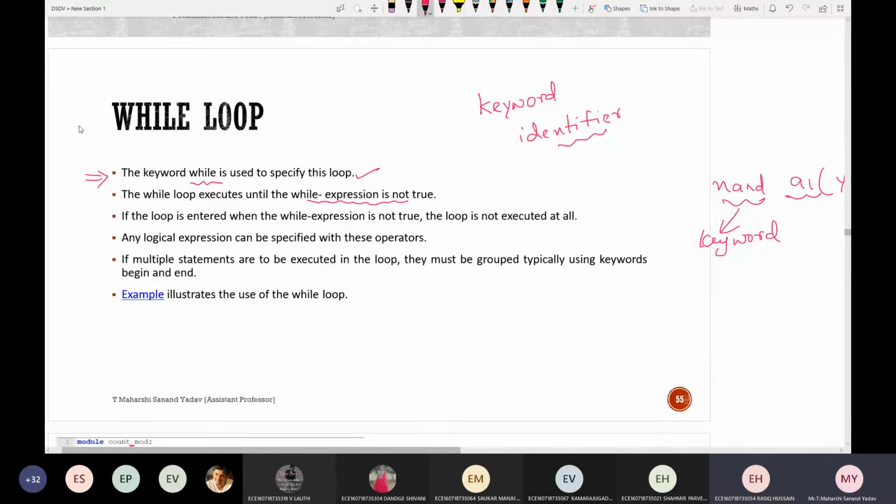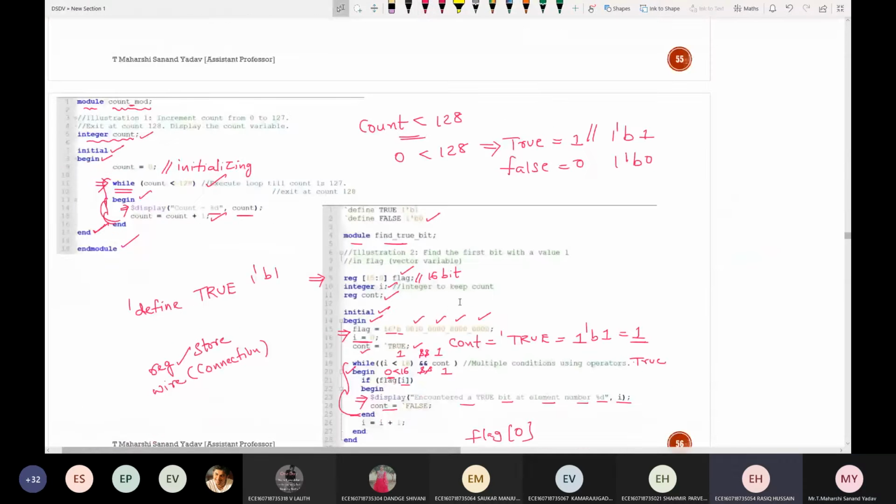Okay, sir, while loop, I had a doubt. Do we always have to define true or false as 1'b1 and 1'b0? Yes. Why? Because in this particular language, which is Verilog, the prerequisite is digital electronics. So normally we know that only two values will be there, like voltage 5 volt and 0 volt. Here 0 indicates 0 and 5 indicates 1. So there will be only two values, binary 0 and 1. So it is a hard and fast rule that true is nothing but 1 and false is nothing but 0. The same concept we saw while using conditional statements also, if you remember.